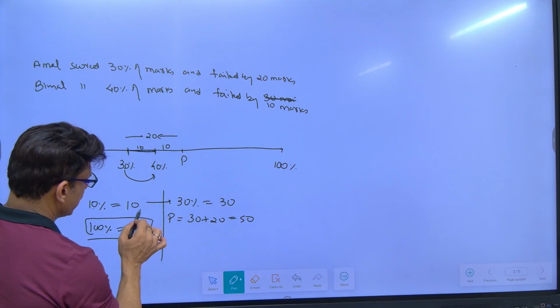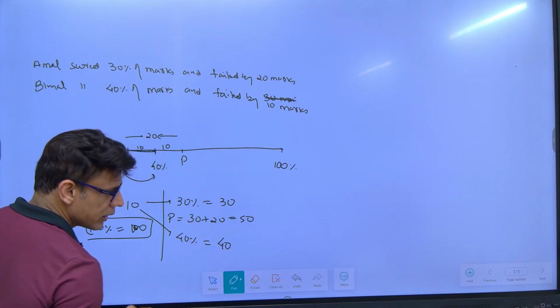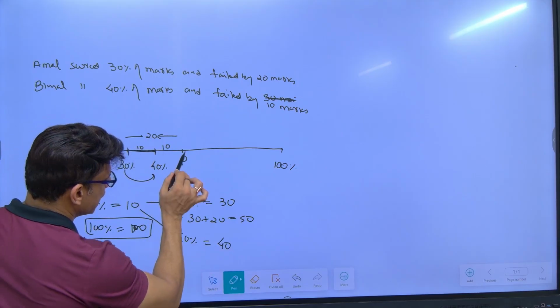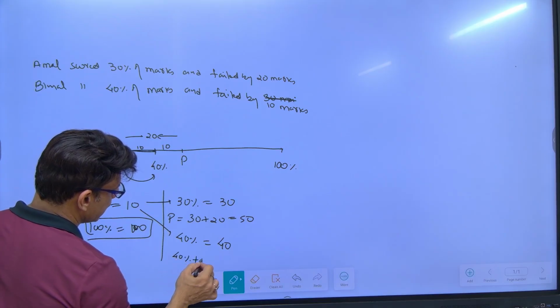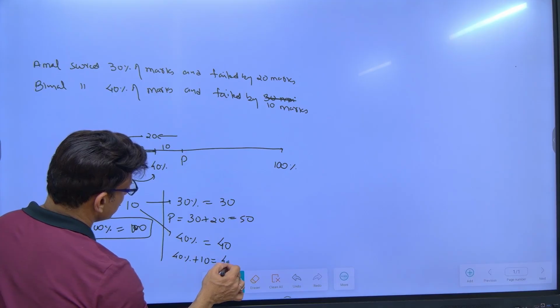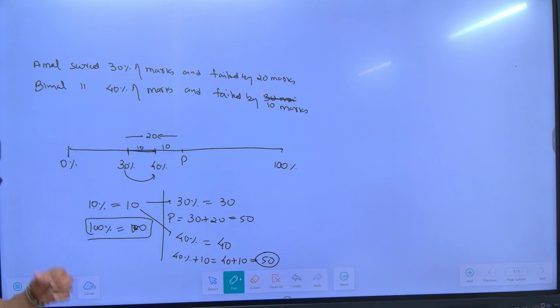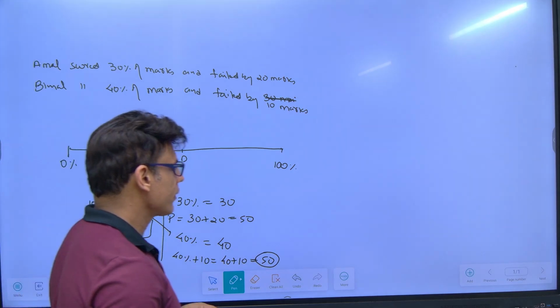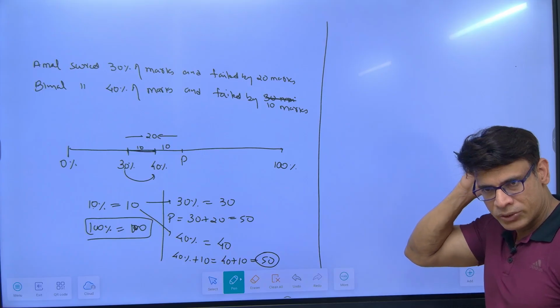Or you can also find 40% marks. What is 40%? 40. And if you get 10 marks more, you'll get the passing marks. So 40 plus 10 is also 50. In both cases you get the passing marks. Understood?